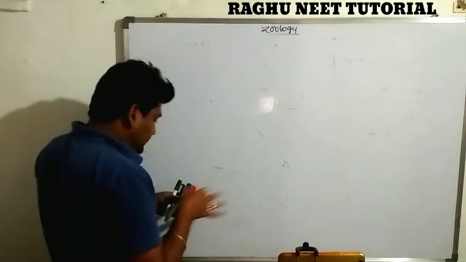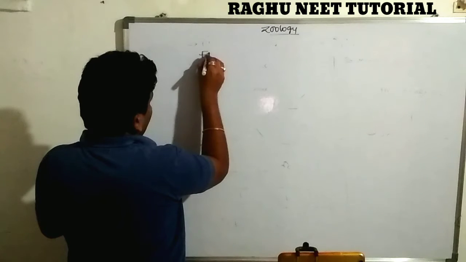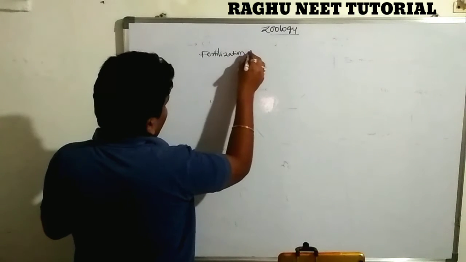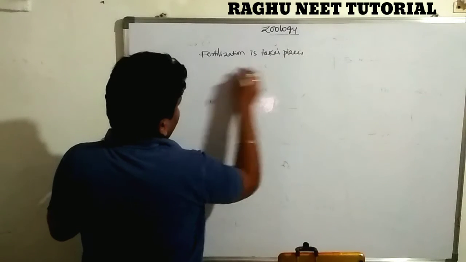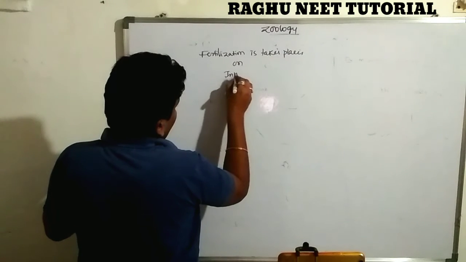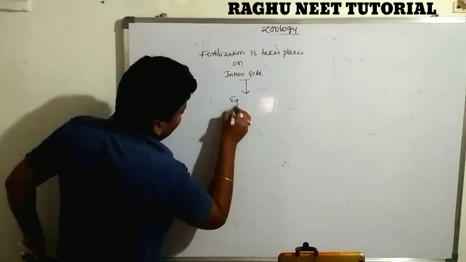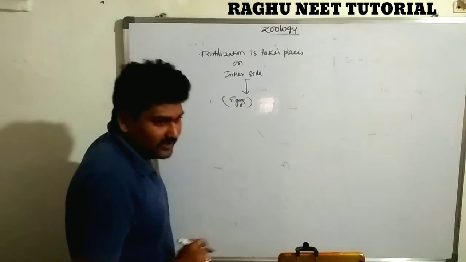After fertilization takes place on the inner side of the body, the organisms release the eggs. Clear? The eggs are hatched by the organisms. We know that. So what is that?